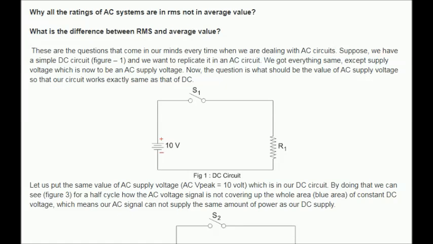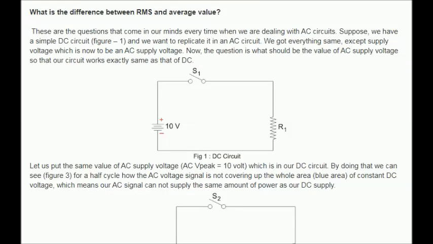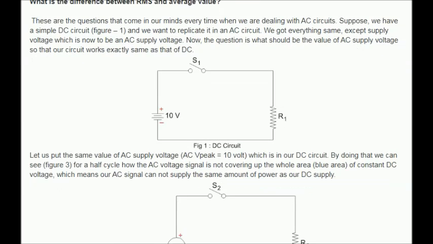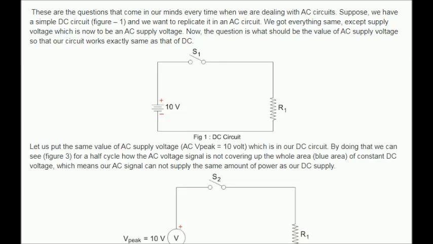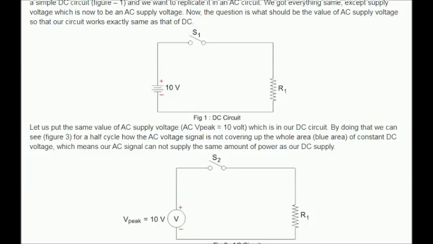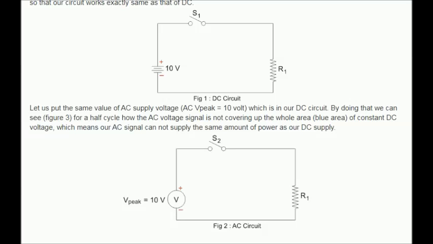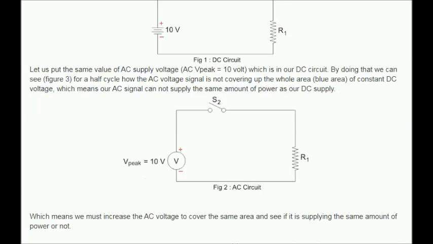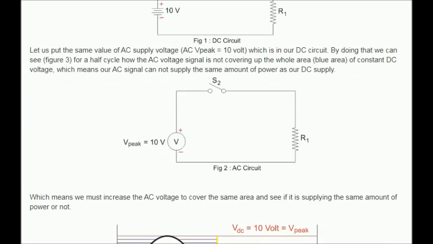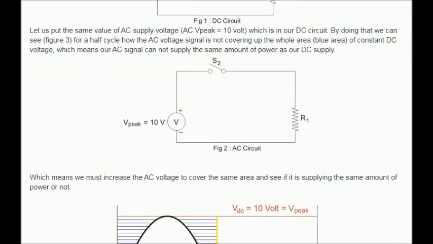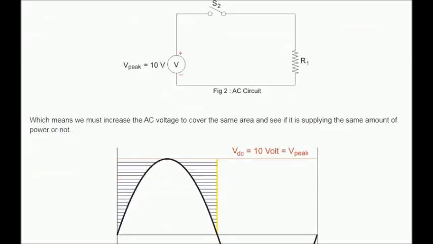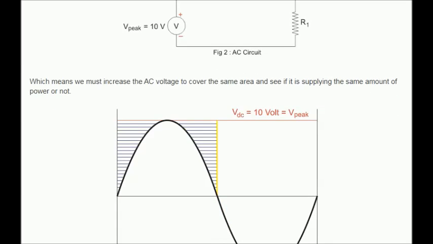Let us put the same value of AC supply voltage, V peak equals 10 volts, which is in our DC circuit. By doing that, we can see, figure 3, for a half cycle, how the AC voltage signal is not covering up the whole area, the blue area, of constant DC voltage, which means our AC signal cannot supply the same amount of power as our DC supply. So we must increase the AC voltage to cover the same area and see if it is supplying the same amount of power or not.